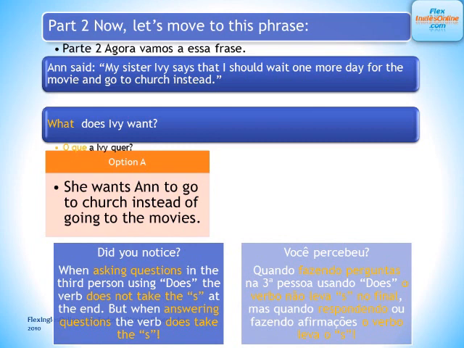Now, did you notice that when asking questions in the third person using does, the verb does not take the S? Want has no S at the end because it's the question. Aqui a pergunta não tem S no final do want. But when answering questions, the verb does indeed take the S. When we're answering, quando nós estamos respondendo a pergunta, she wants, com o S no final, with the S at the end. Alright?